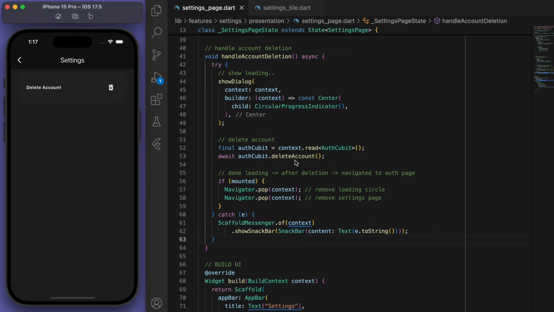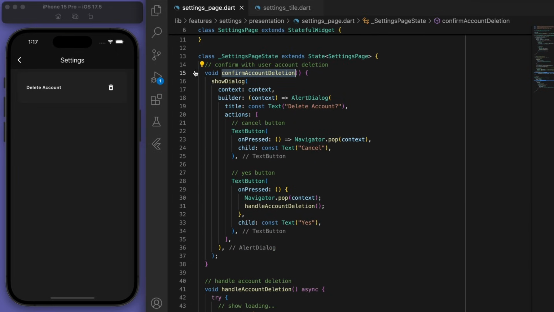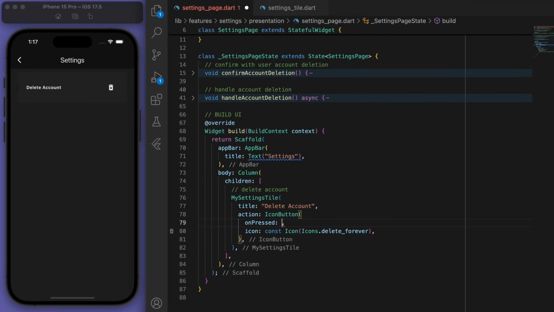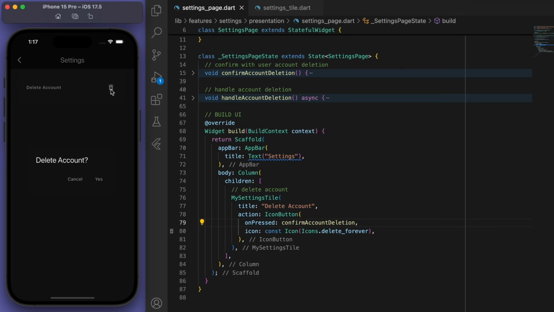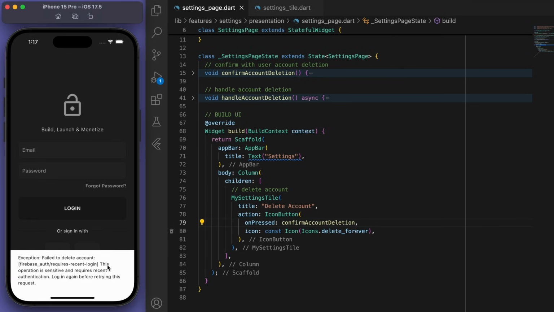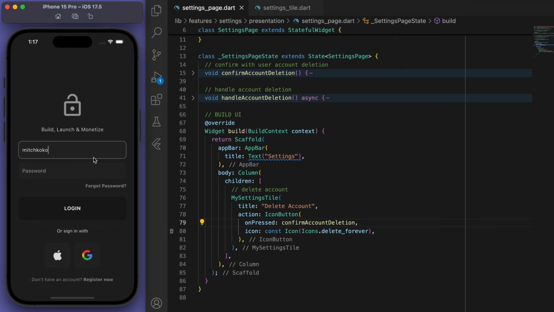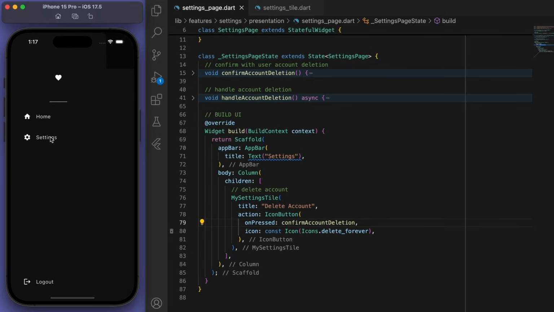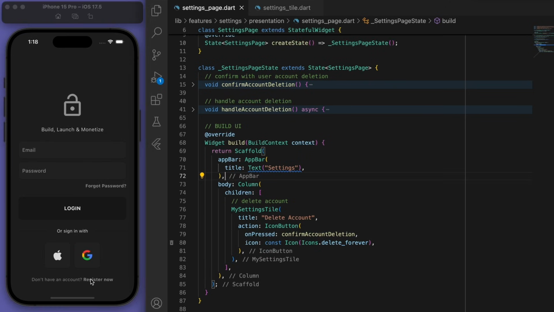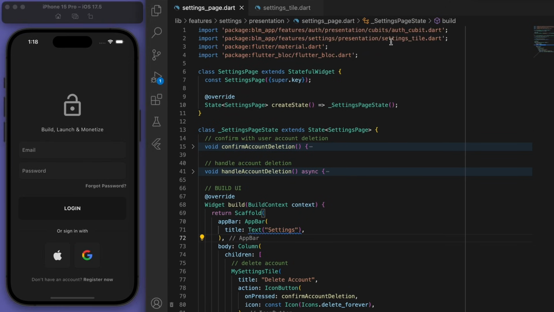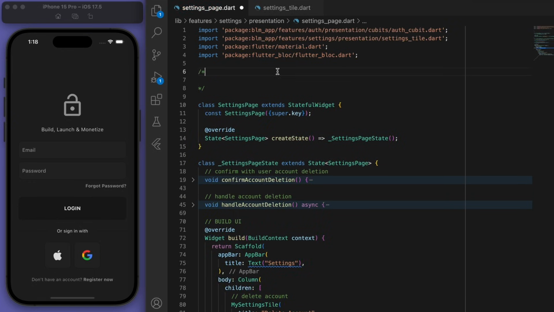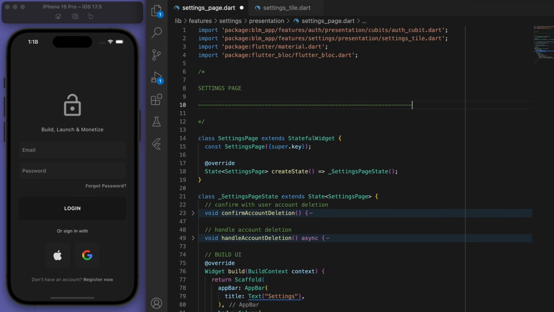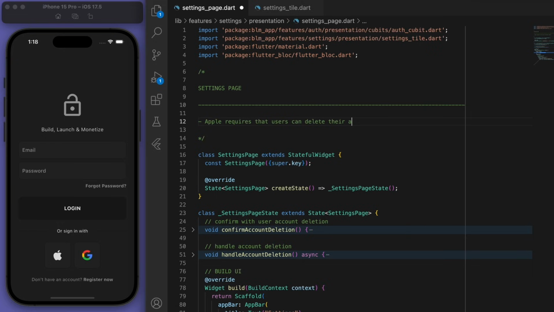Cool, so if I show you what's going to happen is if I now pass this confirm account deletion to my tile here, let's try to sign in and try to delete the account. So it'll show us this confirm box to delete, and then if I say yes, it'll pop everything and then bring us back to the auth page. Looking really good.